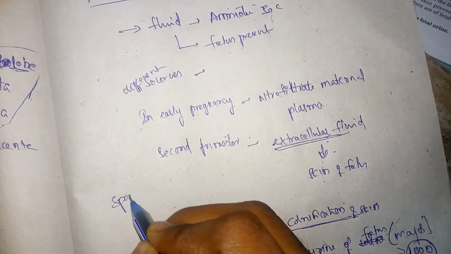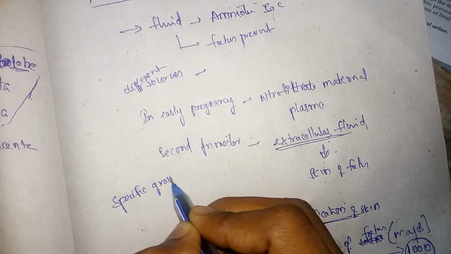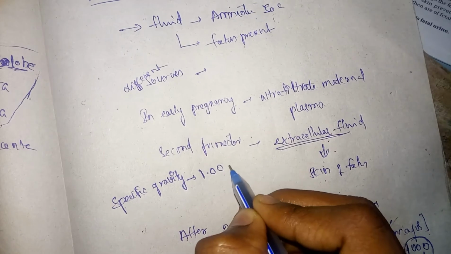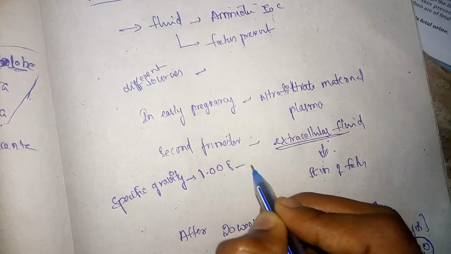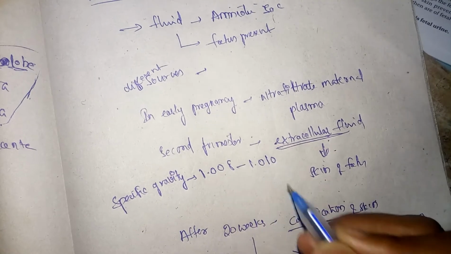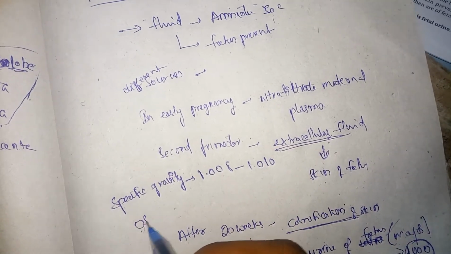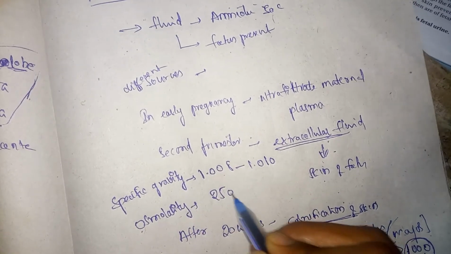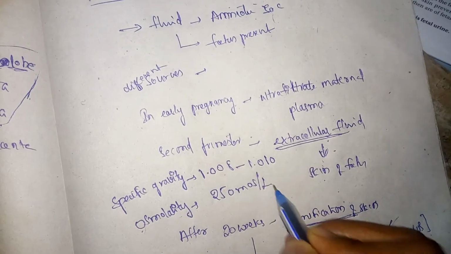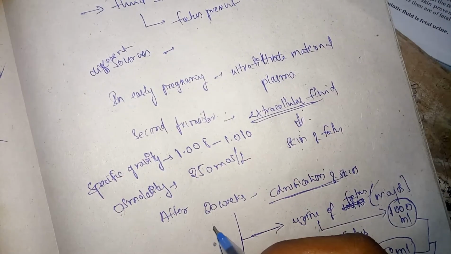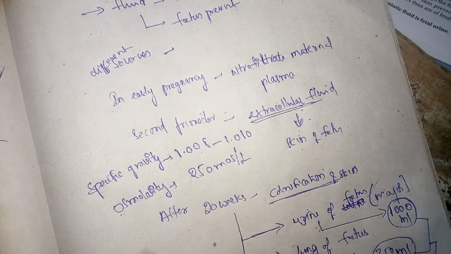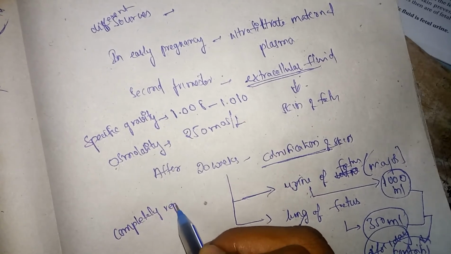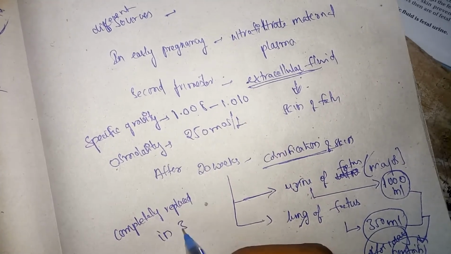So this is about composition, and let's know some important facts about amniotic fluid. Specific gravity of amniotic fluid is from 1.008 to 1.010. Then osmolality is 250 milliosmoles per liter. And the amniotic fluid is completely replaced in 3 hours.